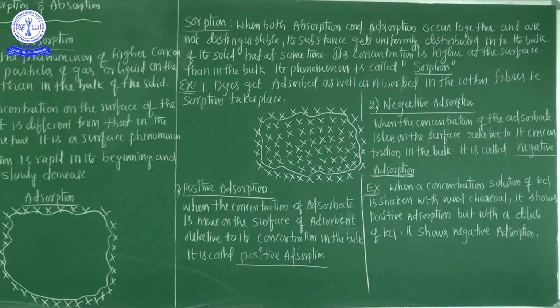It's the most important. Once again I repeat the definition: sorption is when both absorption and adsorption occur together and are not distinguishable. The substance gets uniformly distributed in the bulk of the solid, but at the same time there is a higher concentration at the surface. So here sorption is both absorption and adsorption happening together.